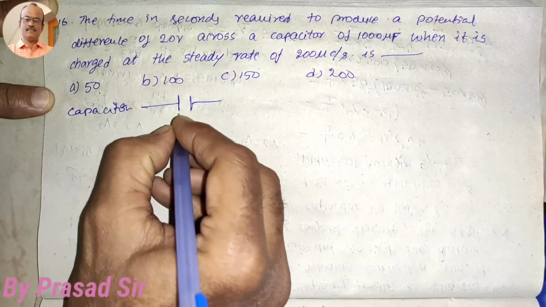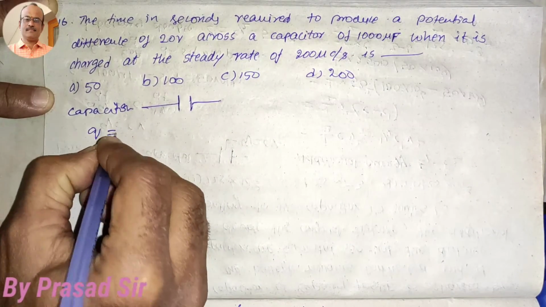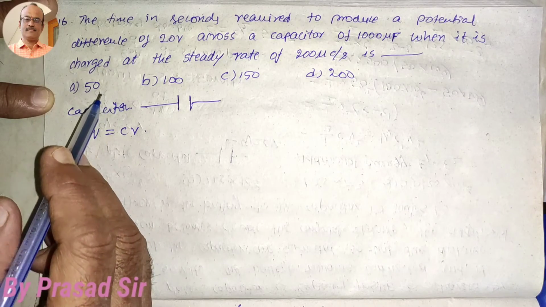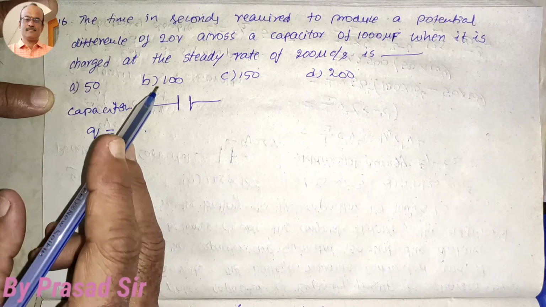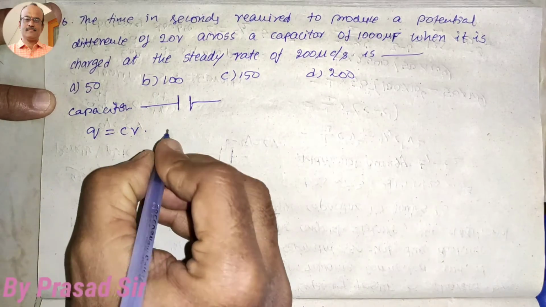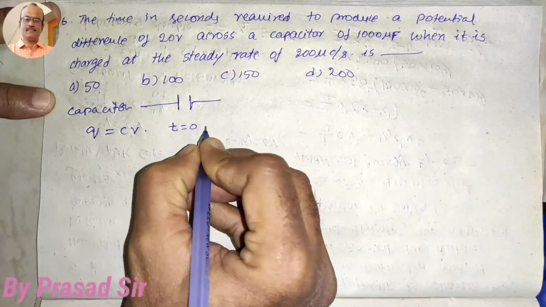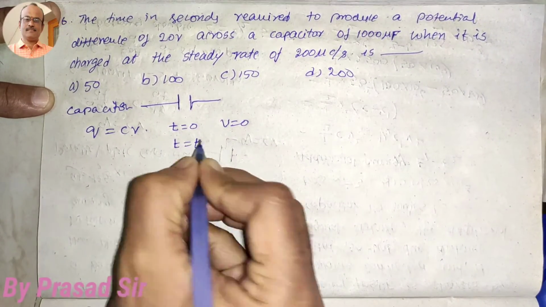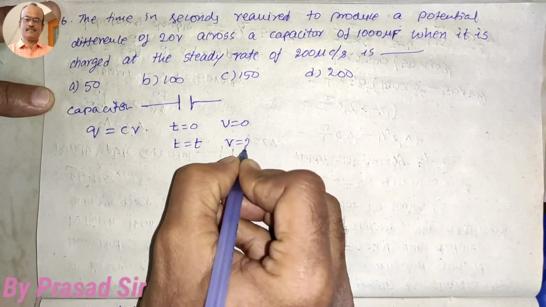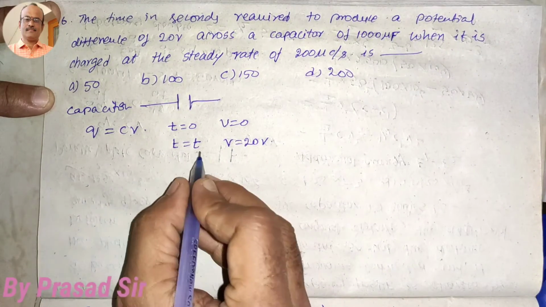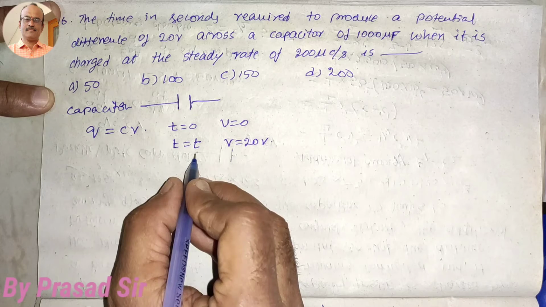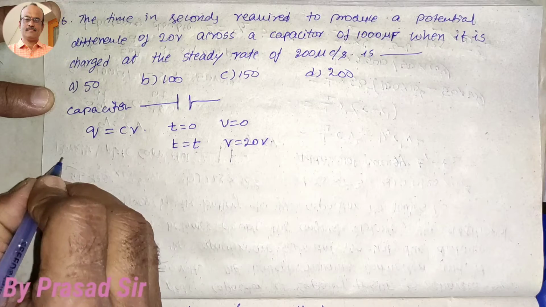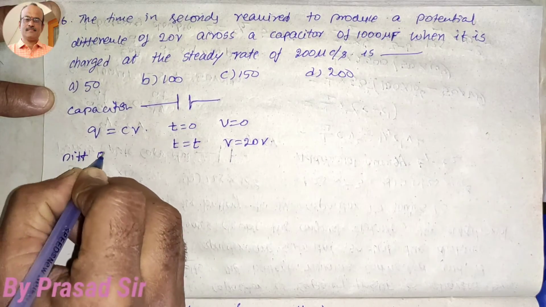We know that charge Q is equal to C into V. But remember, time in seconds required to produce a potential difference of 20 volts. Initially, at time t equal to 0, potential is 0. Whenever the time taken is t, the potential we will get is 20 volts. So at what time will we get the 20 volts potential? So dQ by dt, Q equal to CV, means differentiate on both sides.